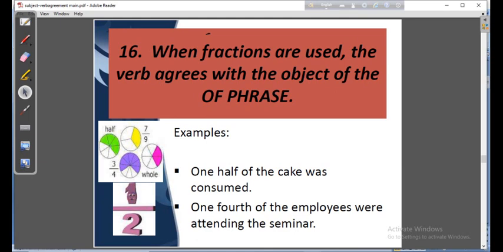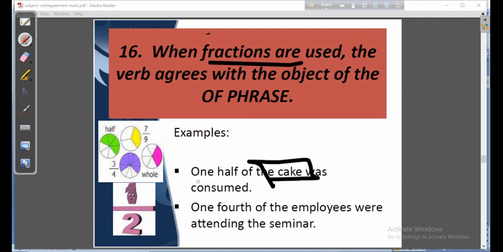Rule 16. When fractions are used, very often you will be asked about these fractions, or about this matter, from these topics. When fractions are used, the verb agrees with the object of the phrase. Suppose one half of the cake.